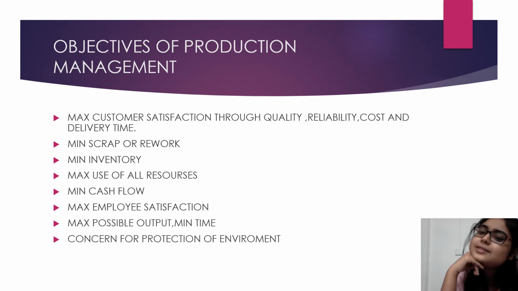Then maximum employee satisfaction. Employee satisfaction is very important, as you know that if the employees are not happy with the boss or the company, the work is not going to go well, right? Because if they are not happy, they cannot give you the actual result that you want. Then maximum possible output. Every company wants maximum output so that they can meet the demand of their customers with minimum time.